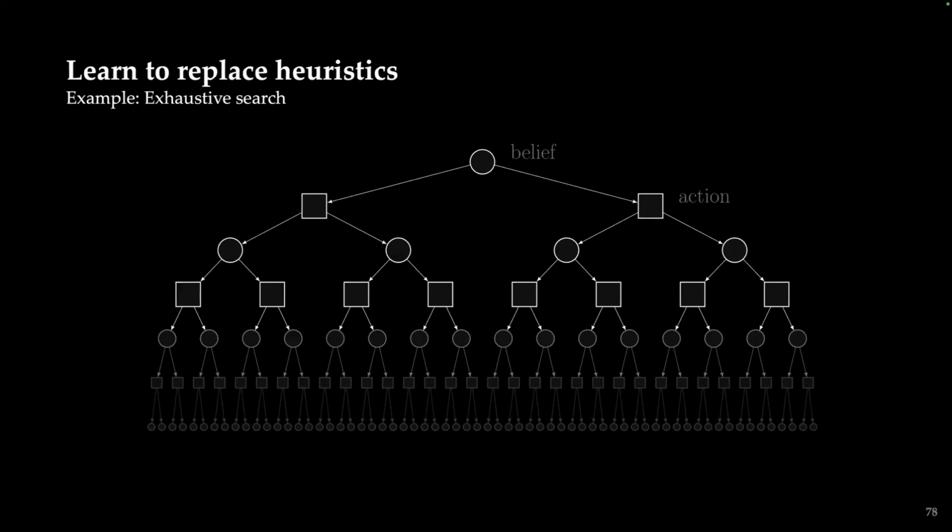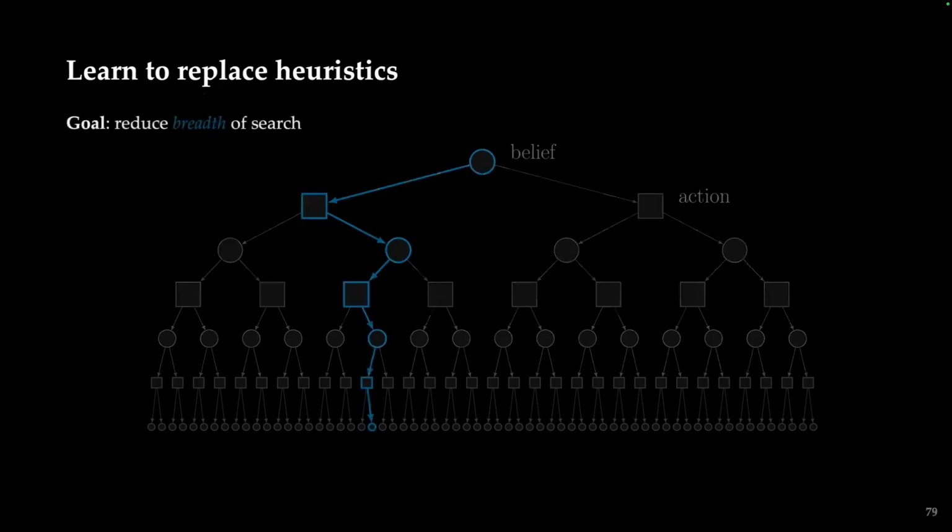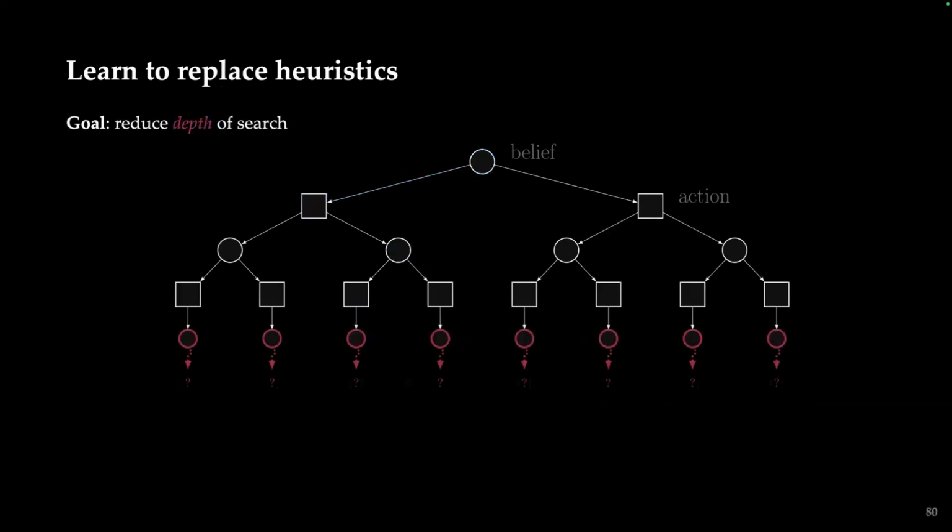To motivate this problem, just as before, if we have, say, an exhaustive tree search where we expand on all actions, in this case, just 2 actions, and we expand on 2 beliefs, you can see how quickly this expands exponentially the further we plan into the future. So we have 2 goals in order to try to reduce planning time and enable long horizon planning. The first goal would be to reduce the breadth of the search, meaning we don't want to try out all actions, but we want to try out promising actions. And the other case would be to reduce the depth of the search. We don't want to plan too far into the future, but we still want to get some understanding of how good the future would be if we continued to plan.